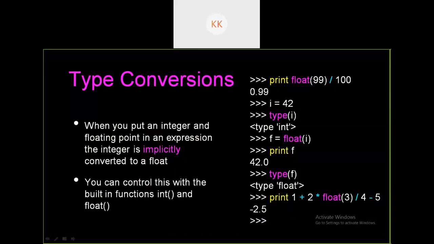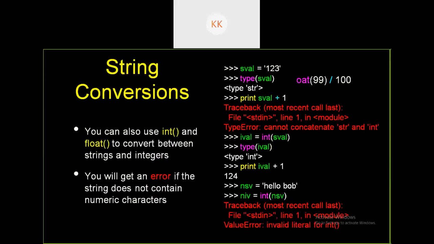So we have different functions to support the type conversions. That is int, float, str. All these are used to convert one type to another type. String conversions, you have just seen how to convert an integer value to string or string value to integer. You have seen. Okay.